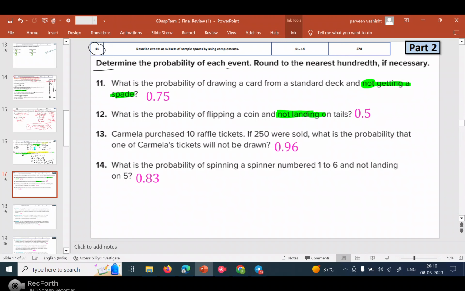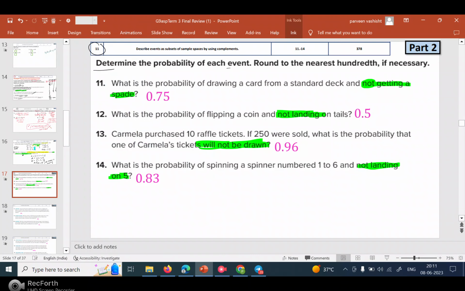Carmela purchased 10 raffle tickets. If 250 were sold, what is the probability that Carmela's tickets will not be drawn? What is the probability of spinning a number from 1 to 10 and not landing on a 5? So what is the key point? Please be careful about this question. It is about not getting.